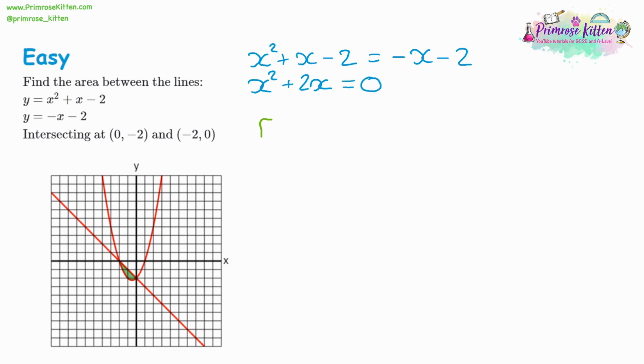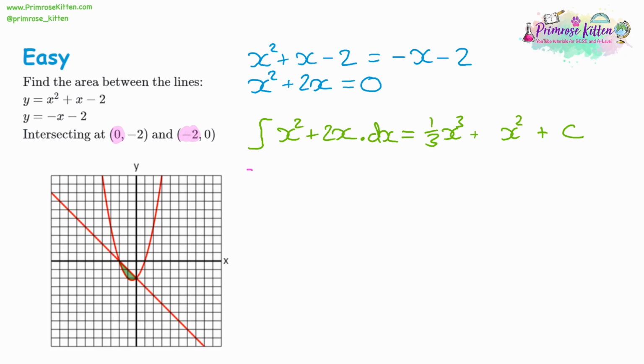So we are integrating x squared plus 2x. Increase the power of the x to a 3, but we have to divide by 3. And increase the power of the x to x squared, but we have to divide by 2. Now the coefficient's already a 2, so 2 divided by 2 is 1. Then we just need to add c at the end. So we've got our expression for the area between the curves. Now we just need to substitute. What are we substituting? Our x coordinates, 0 and negative 2.